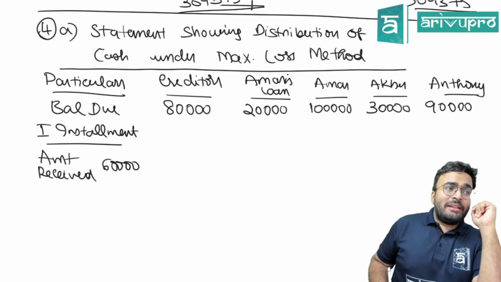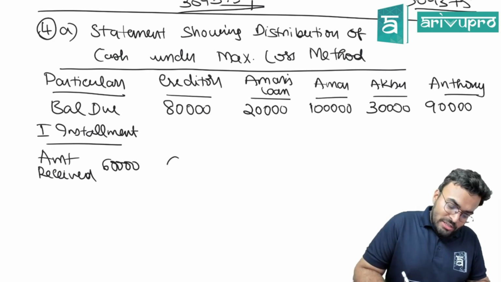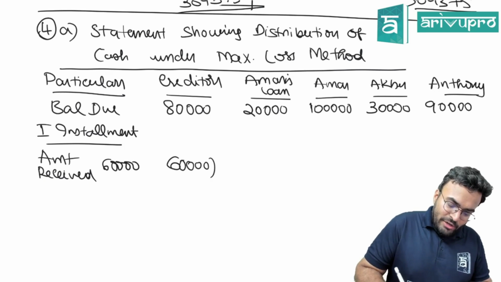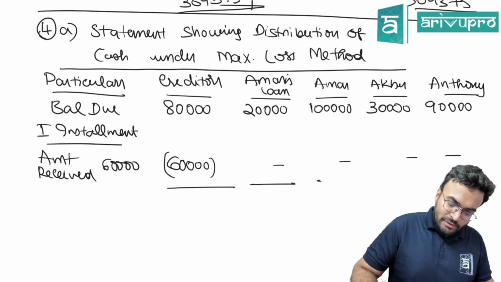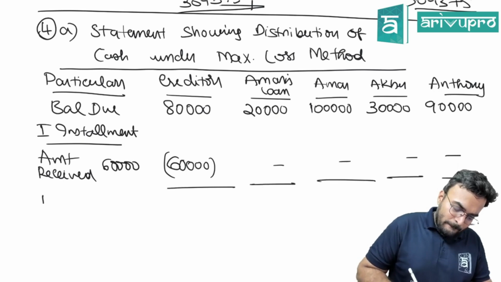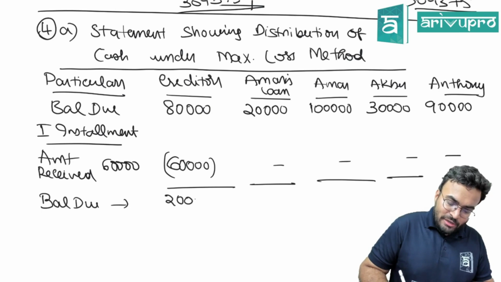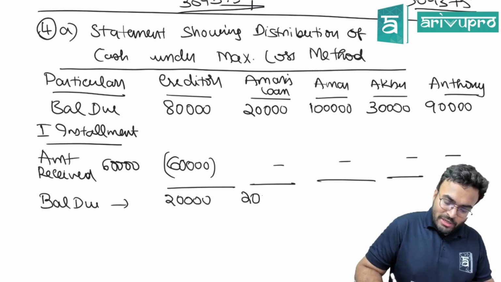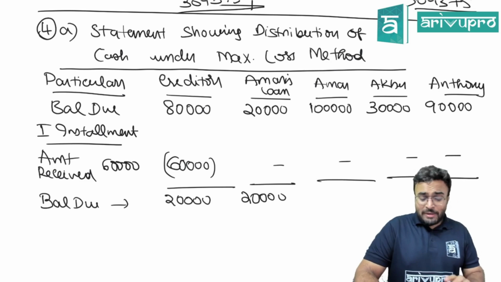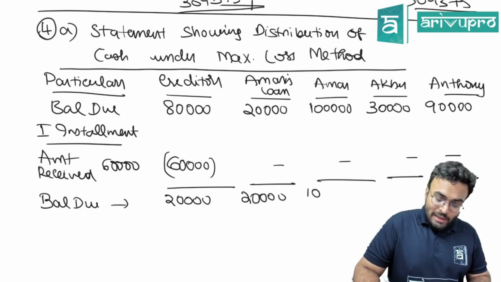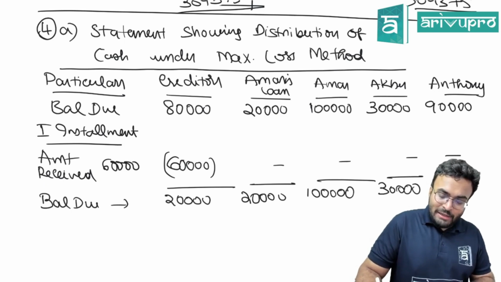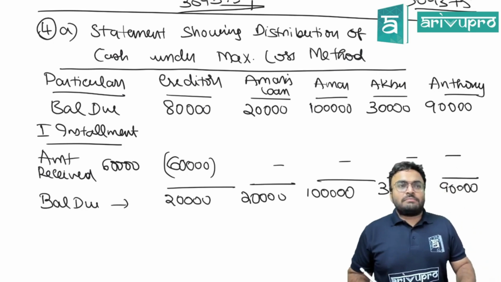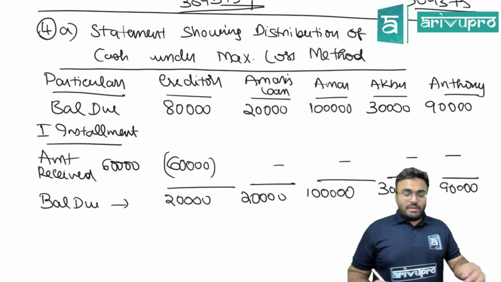How much is the creditor balance? 80,000. Just put 60,000 into creditor. We don't have any money to pay anyone else. That time you will have the balance due: 20,000. What about Amar? What is Amar's loan? 1 lakh. Akbar 30,000. Anthony 90,000. Is this clear till here?